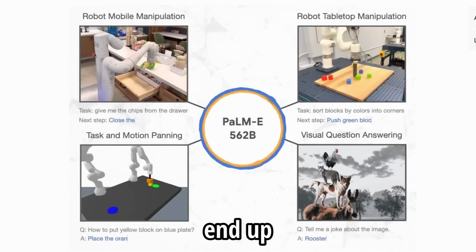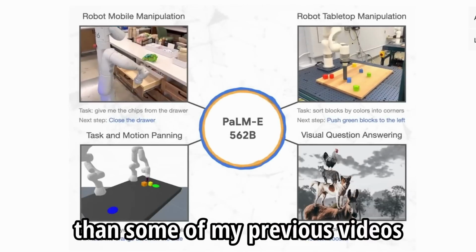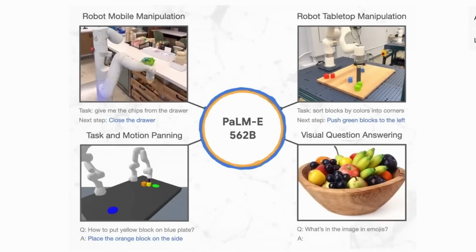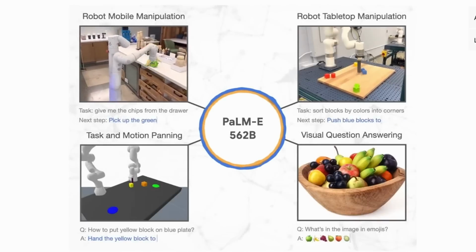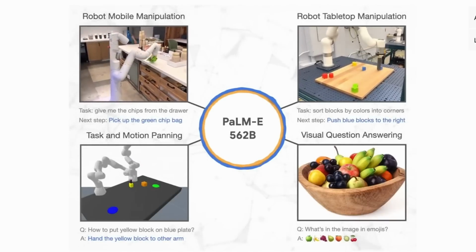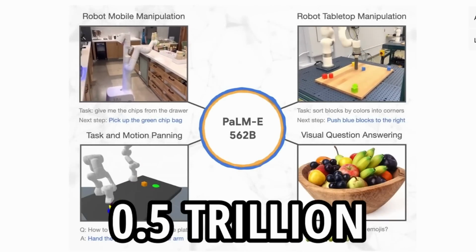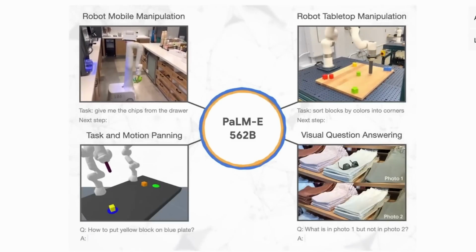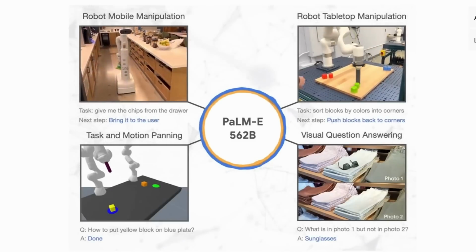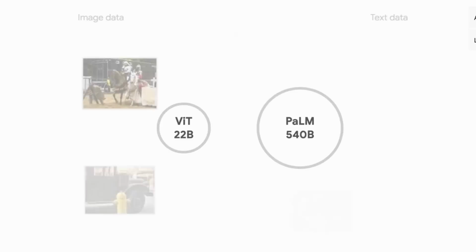I think this video is going to end up being a bit spicier than some of my previous videos. We're taking a look at PaLM-E today. This is a new paper out from Google that takes their previous large language model PaLM, which was over 500 billion parameters, and now they're adding a few more parameters on, turning it into an embodied model, PaLM-E. So this is a model that can interact with the real world.